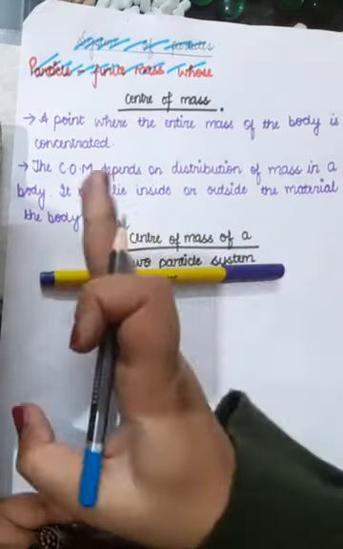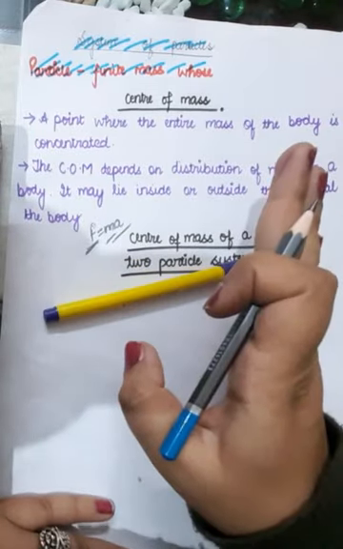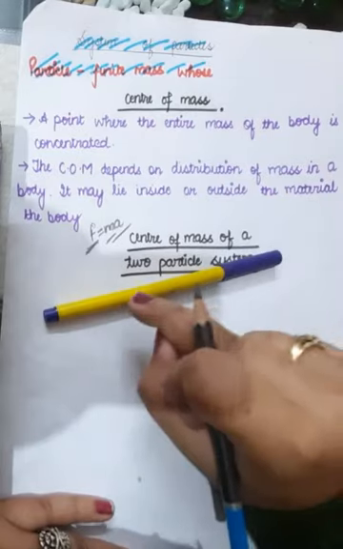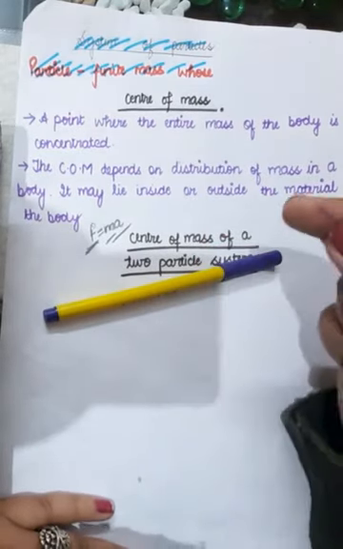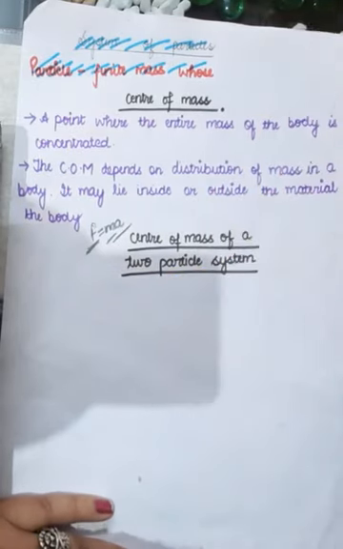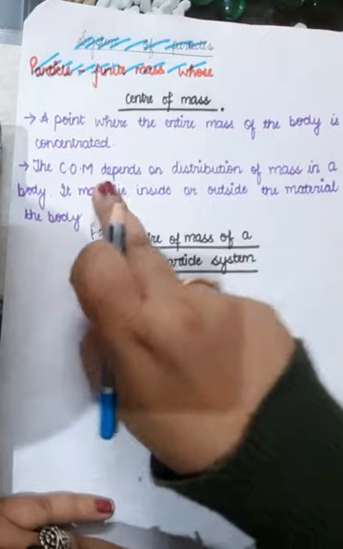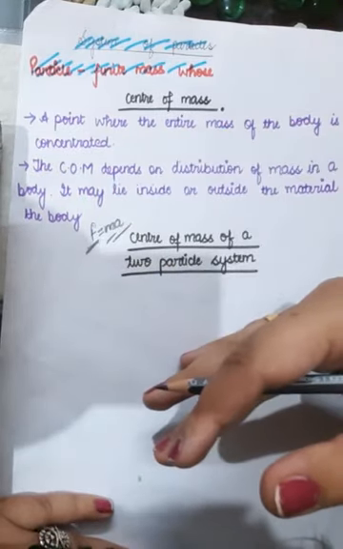Actually, there are particles here and there, and they have masses here and there. But this point acted as if it contains the whole mass of the body. This just acted like that. Okay. So center of mass can lie outside the body or inside the body.